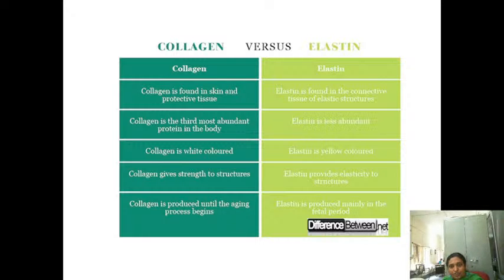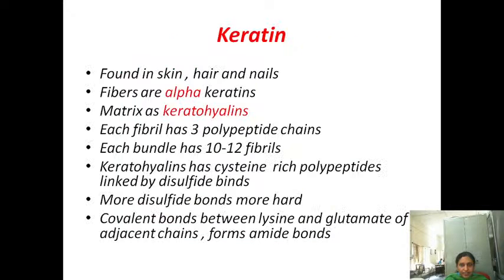Collagen is produced until the aging process begins, but elastin is produced mainly in the fetal period only. Okay, these are the points: collagen versus elastin. And then one more is there, keratin. Keratin is another connective tissue protein. Till now we have discussed collagen and elastin, and then coming to keratin. All these are short answer questions.